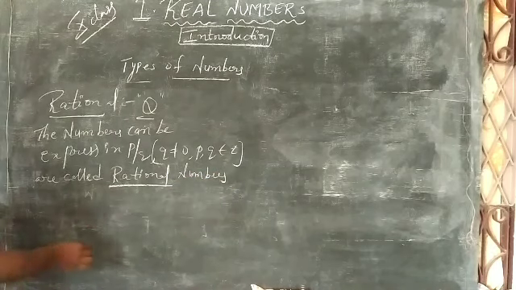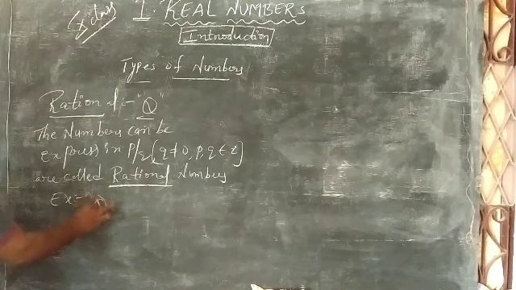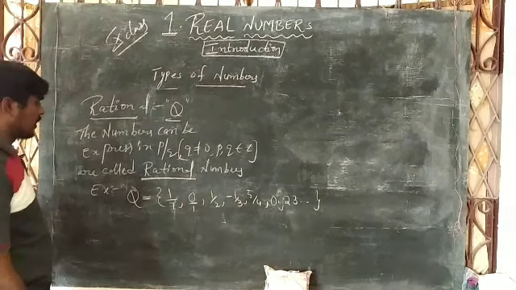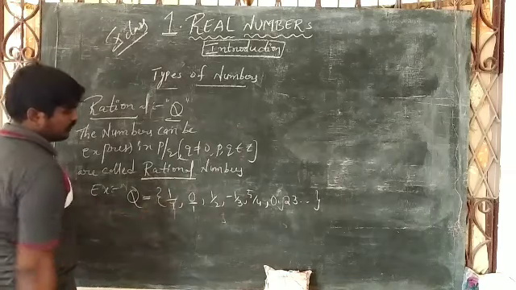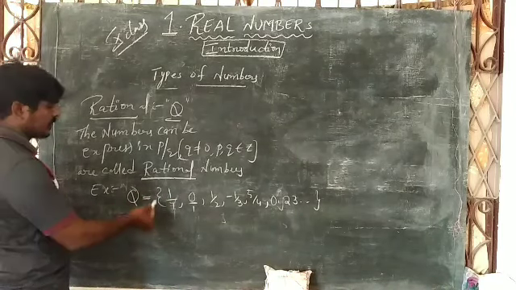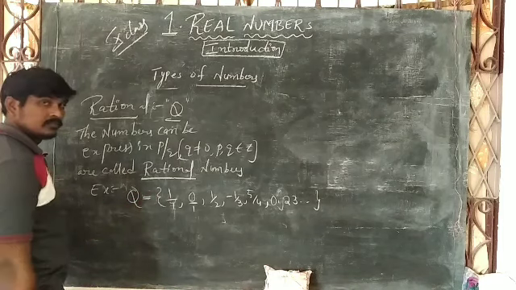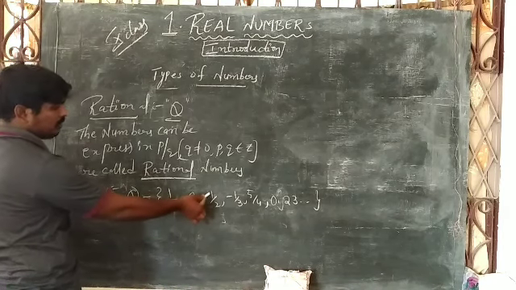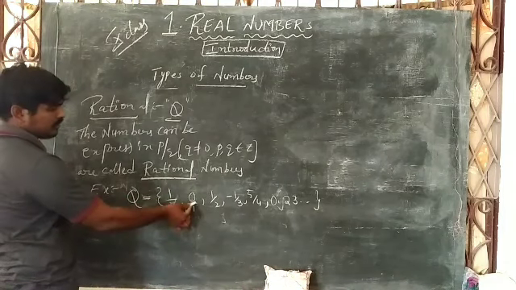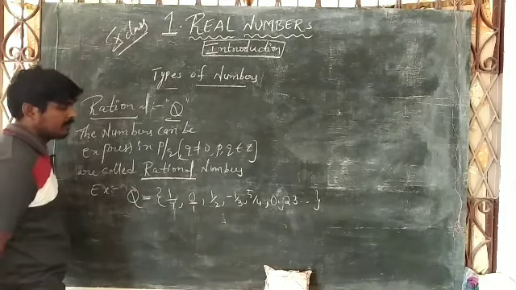So for example, the rational number set Q is equal to, you can write like this. 1 is a rational number, you can write it as 1 by 1. 0 is also a rational number, 1 by 2 is a rational number, because it is in p by q form. 0 is also a rational number, because if you write 0 by 1, it becomes a rational number.